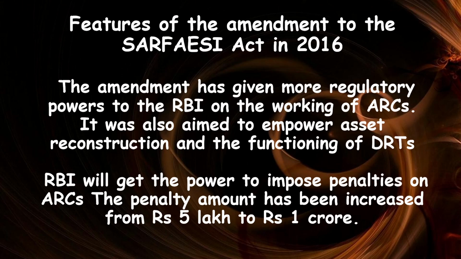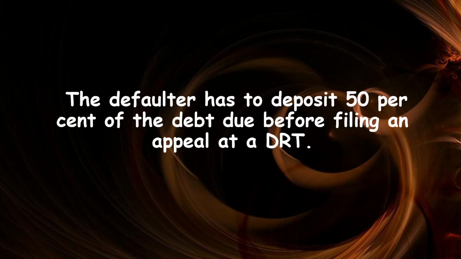RBI will get the power to impose penalties on ARCs. The penalty amount is increased from 5 lakh to 1 crore. So now the penalty amount is maximum 1 crore. Defaulter has to deposit 50% of the debt due before filing an appeal to a DRT. So if defaulter has to apply for an appeal, it will have to deposit 50% of the due.